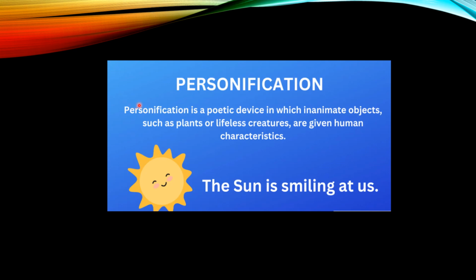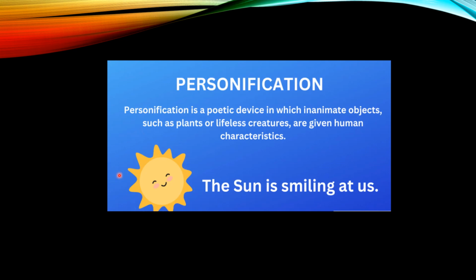Now the other poetic device is personification. Now what do you mean by personification? It is a poetic device in which inanimate objects such as plants or lifeless creatures are given human characteristics. Now you can see in this example, the sun is smiling at us.